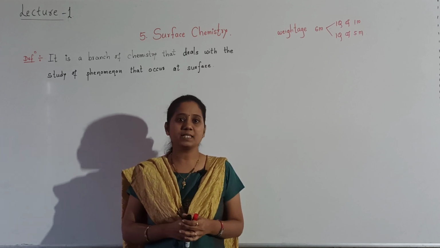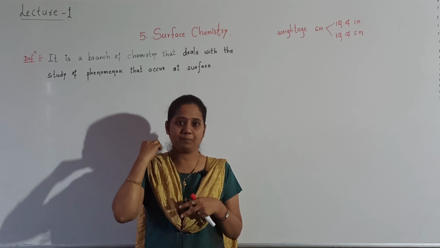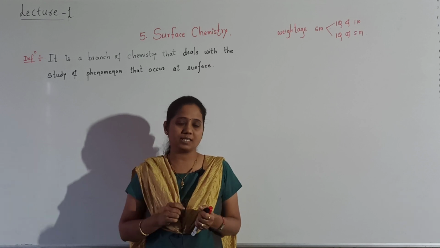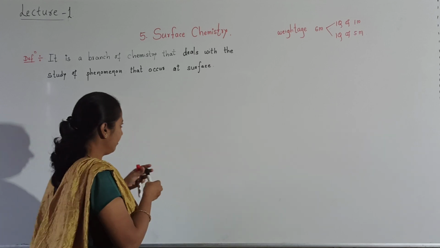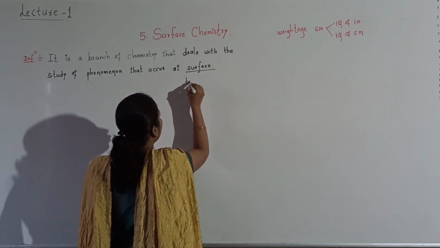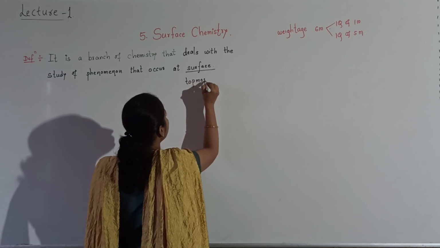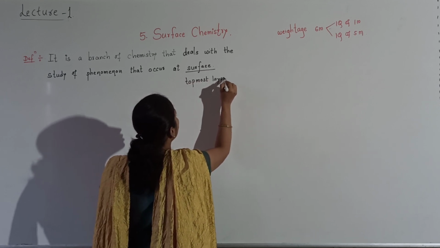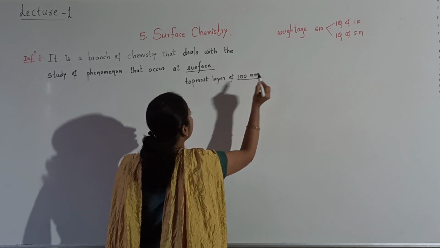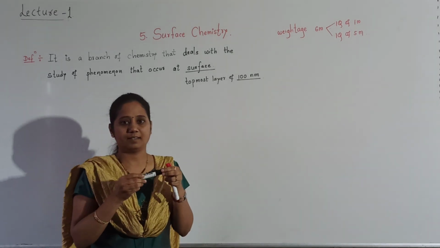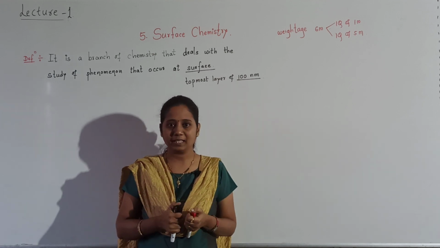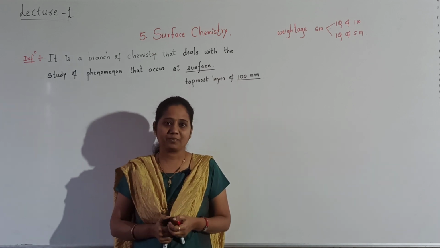Now surface means how much surface should we consider for surface chemistry. If a solid is there, then its topmost layer you should consider. So surface here means topmost layer of 100 nanometer. Reactions taking place in the topmost layer of around 100 nanometer, that comes under surface chemistry.